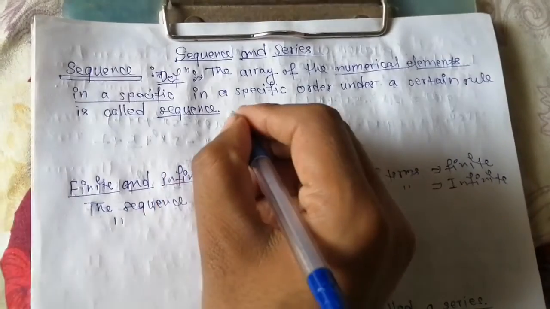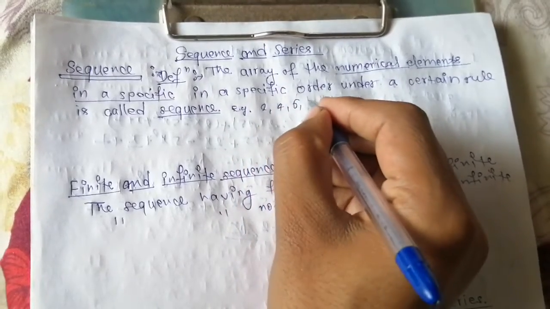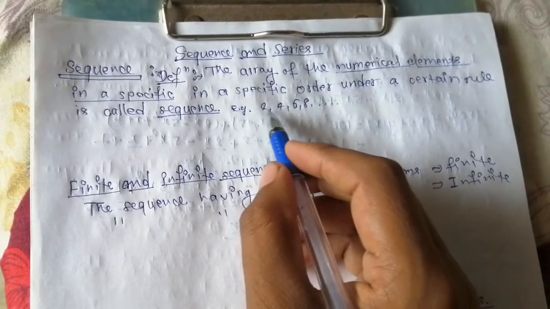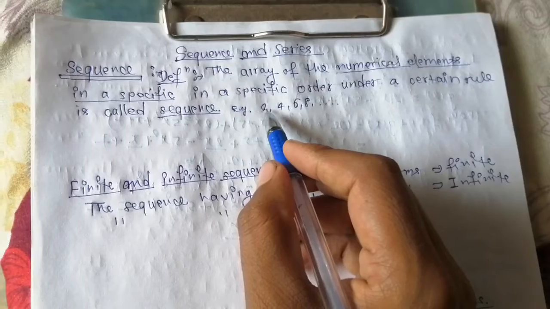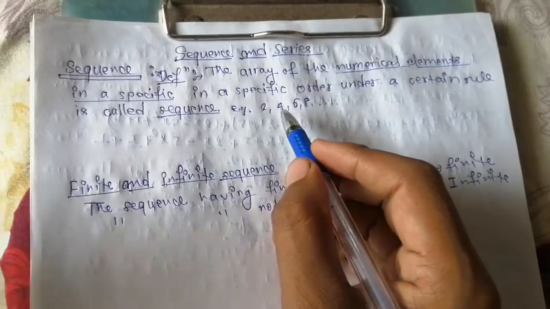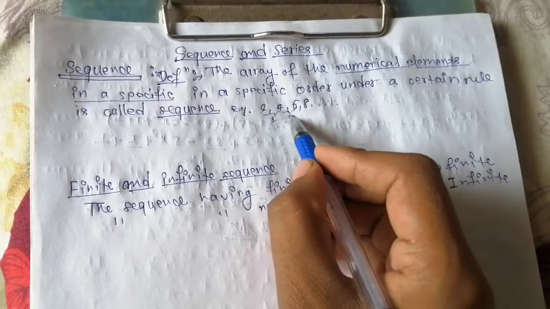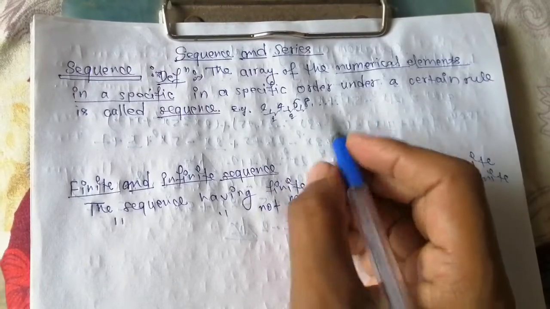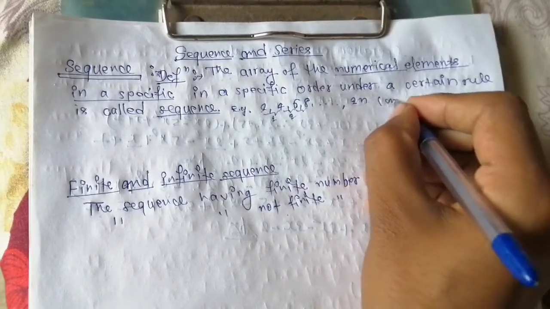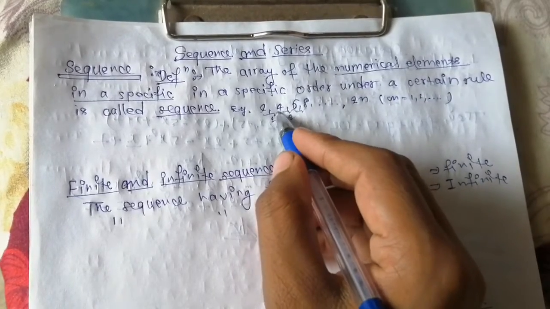For example, if we write 2, 4, 6, 8, what is happening here? These are natural even numbers, increasing by 2, so there is a common difference of 2 between consecutive elements. That is a certain rule. So what will be the nth term? It is 2 times n, where n is equal to 1, 2, and so on. If we put 1, 2, 3, we get this sequence.